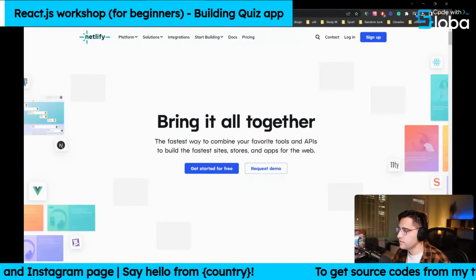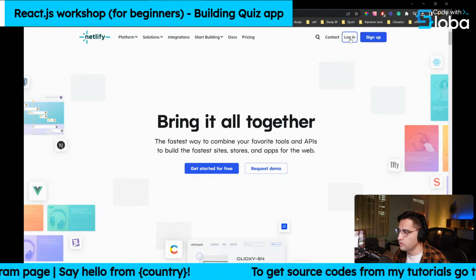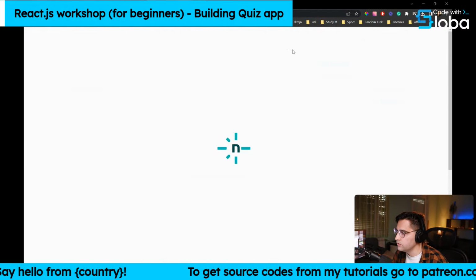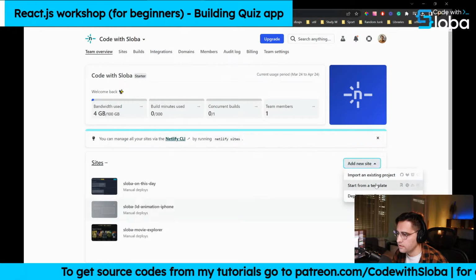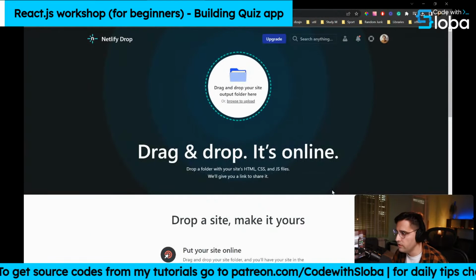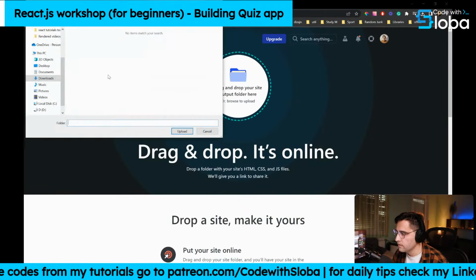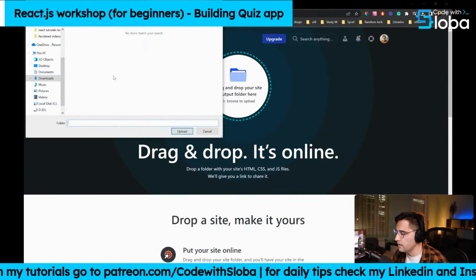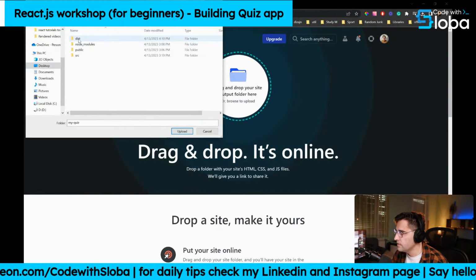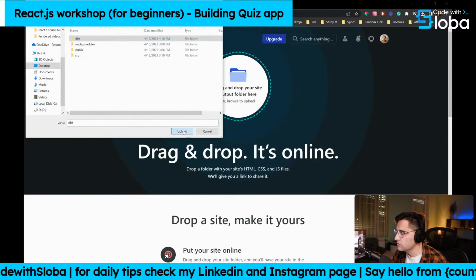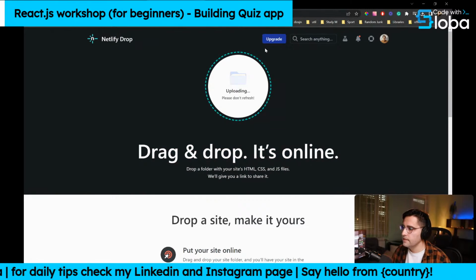You need to log in here. Obviously, you need to have an account. I have signed up already. And what you can do is you can add a new site, deploy. You can click on deploy manually, and all you need to do is here click on the upload folder. We can go to desktop, and this is the quiz app that we created, and click on the dist folder. So upload that folder. Let's upload it.